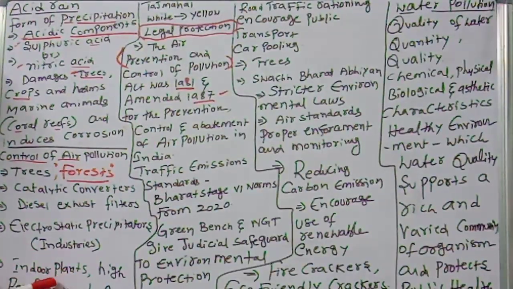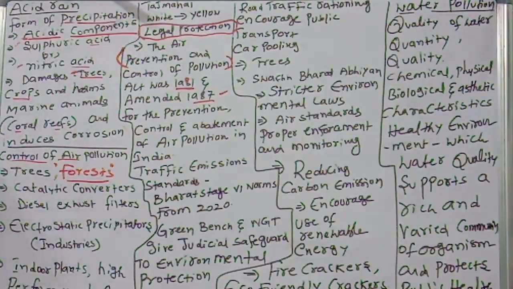These are very cost effective air pollution treatment systems. Indoor plants and high performance biofilters improve the indoor air quality.